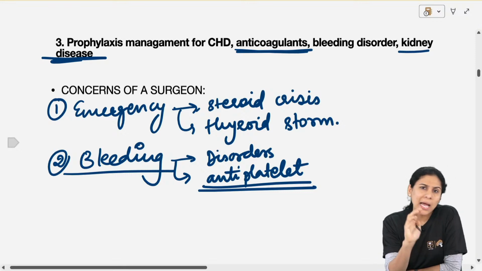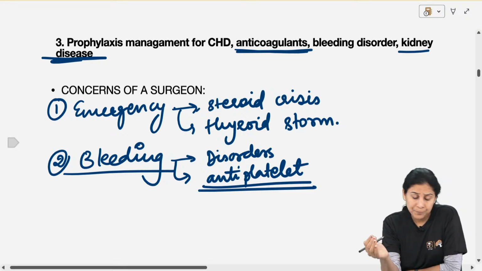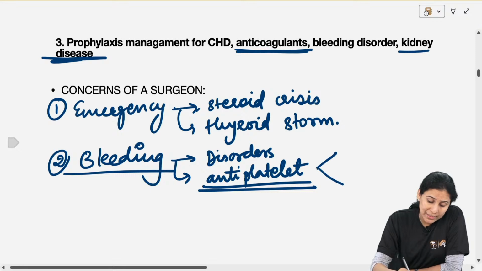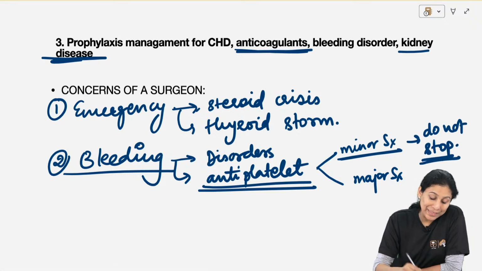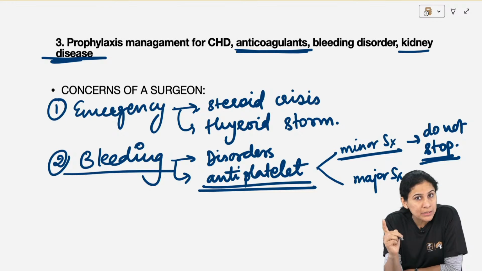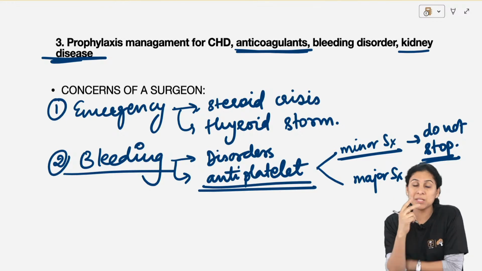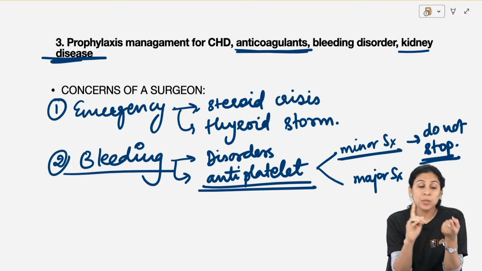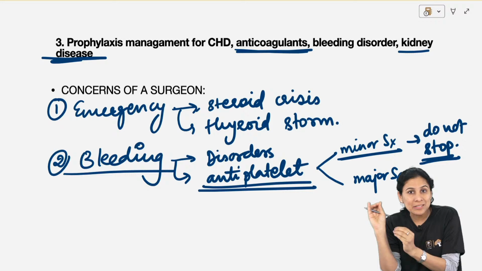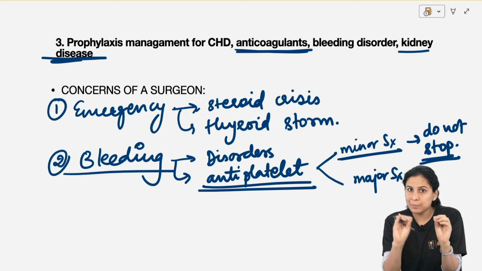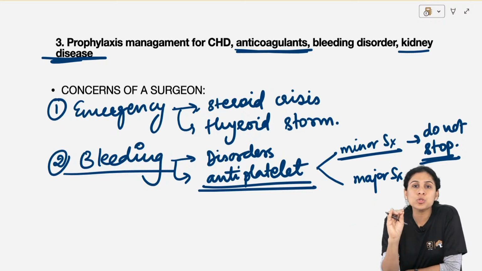Antiplatelet drugs, mainly aspirin and clopidogrel. Usually, you divide it into a minor surgery and a major surgery. When it is a minor surgery, you do not stop antiplatelet medication, whether it's a single antiplatelet or a dual antiplatelet. Maybe the patient is on ecosprin alone or on ecosprin plus clopidogrel. Whether it is a single antiplatelet therapy or DAPT, dual antiplatelet therapy, you don't need to stop the medication.